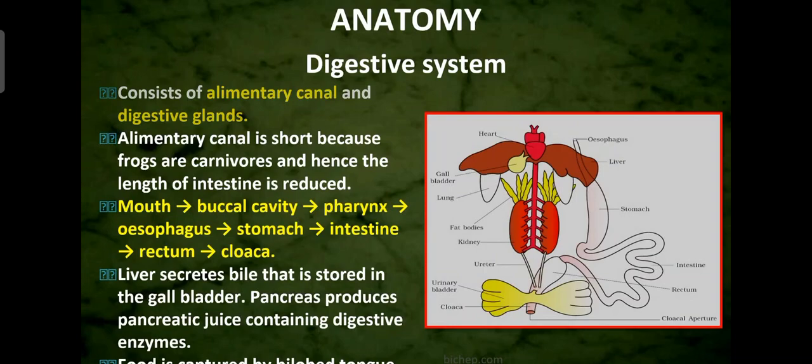The liver secretes the bile that is stored in the gallbladder. You can see near the heart, a yellow colored structure is there; that is the gallbladder. So the bile secreted by the liver is stored in the gallbladder. The pancreas produces pancreatic juice, which contains digestive enzymes. So the liver and pancreas are the digestive glands. The liver secretes bile which is stored in the gallbladder, and the pancreas secretes pancreatic juice.